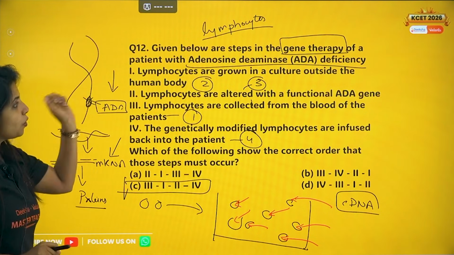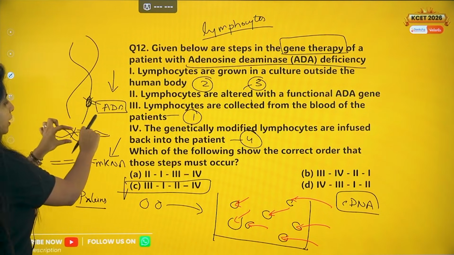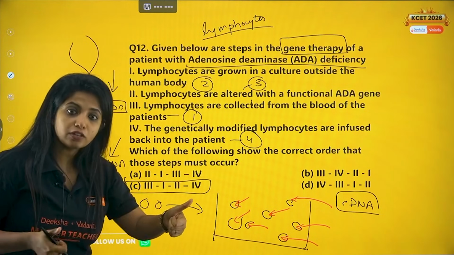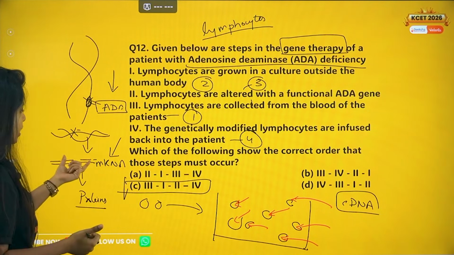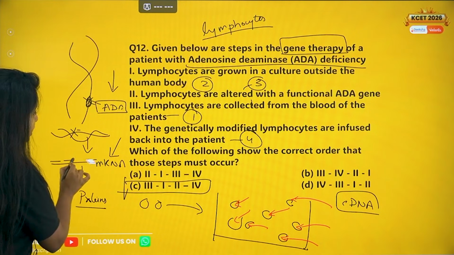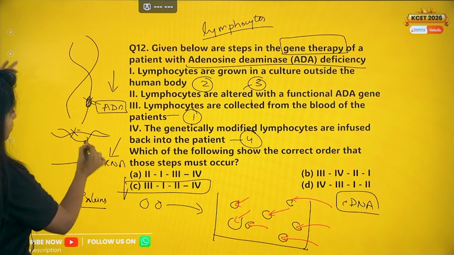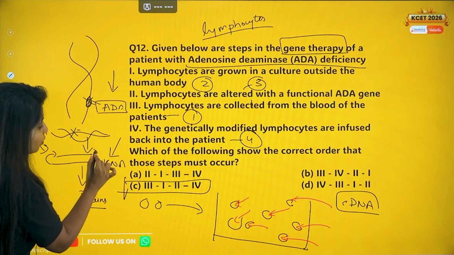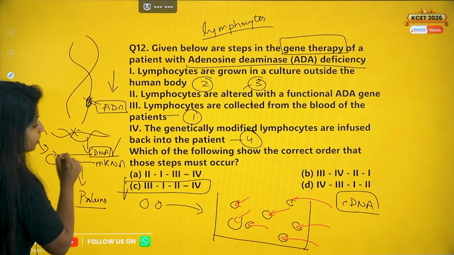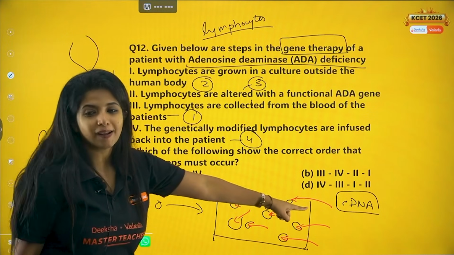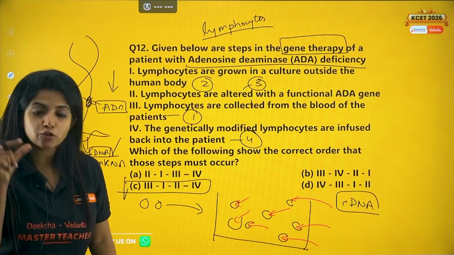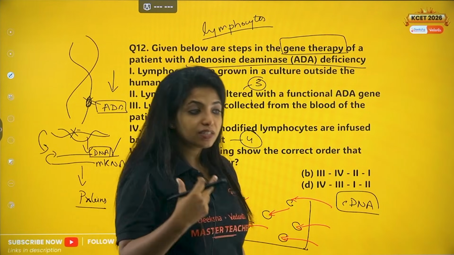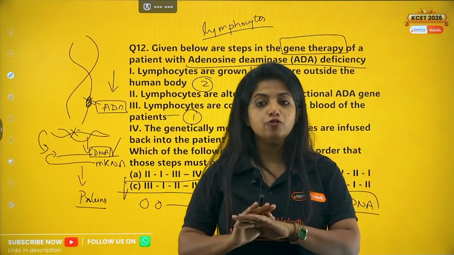Now, when you want to insert the gene, do you take it directly from the DNA? No, because my dear children, you will have both the coding regions and the non-coding regions. Which is why you basically make a DNA out of the mRNA. You do the reverse step. Make a DNA out of mRNA. And this complementary DNA which is being formed is known as cDNA, so that you just have the regions which actually code for amino acids. So if in your NCERT you have seen cDNA and you have been confused, I hope that confusion is clear.